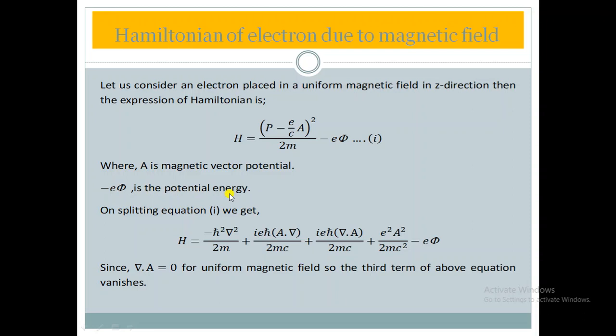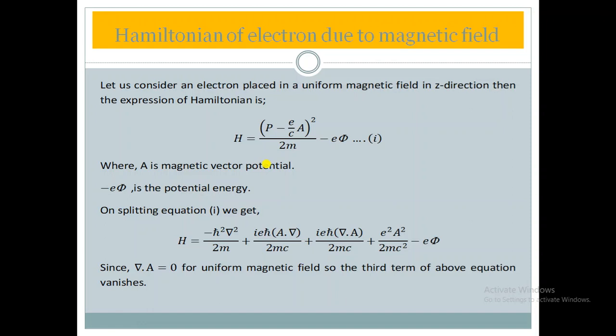So if we split this by using the property of the dot product, we will get H equal to minus h cut square del square upon 2m, meaning in place of p we have put minus i h cut del, which we already know. So p into p means p square, meaning (minus i h cut del) whole square.